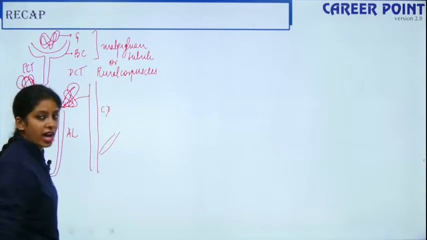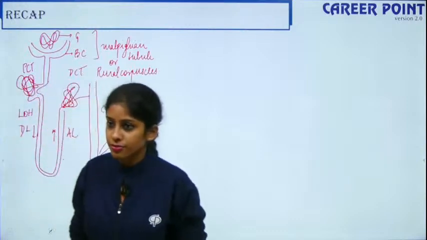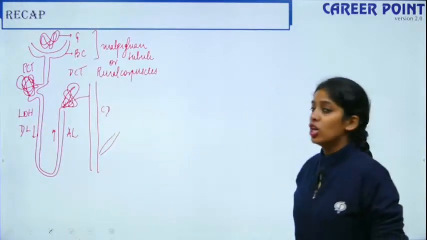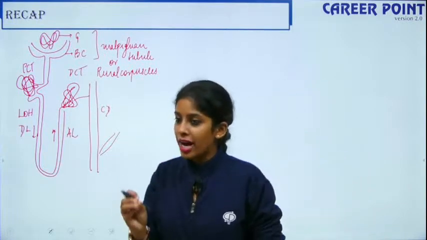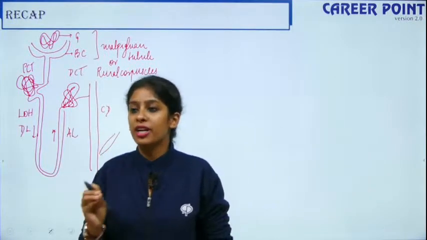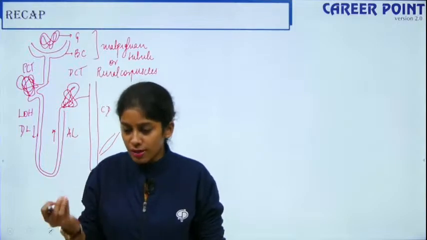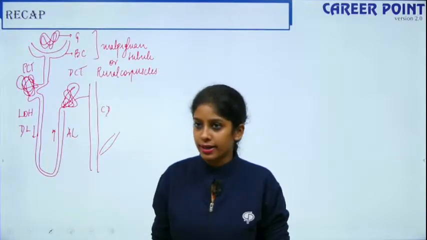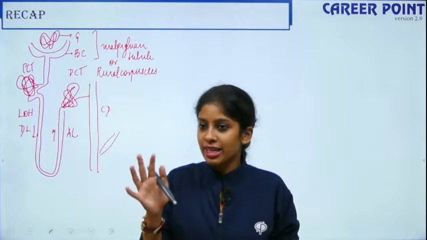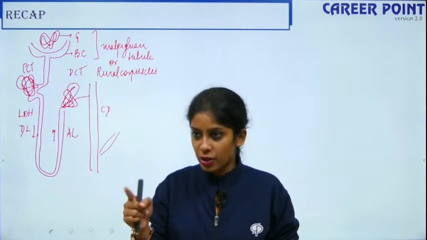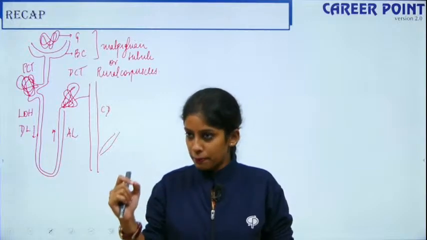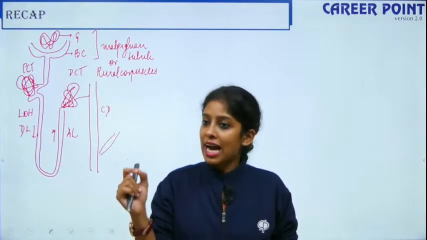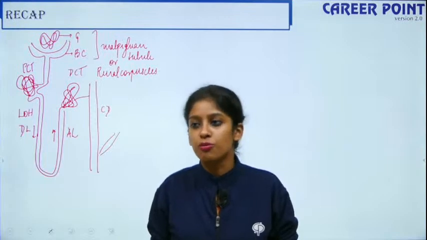This is your descending limb and this is your ascending limb, and this is your collecting duct. Columns of Bertini is when your cortical region moves over the medullary pyramids as columns. The inner surface of the kidney is divided into cortex and medulla. The cortical region, when it runs around the medullary pyramids as columns, is known as columns of Bertini.